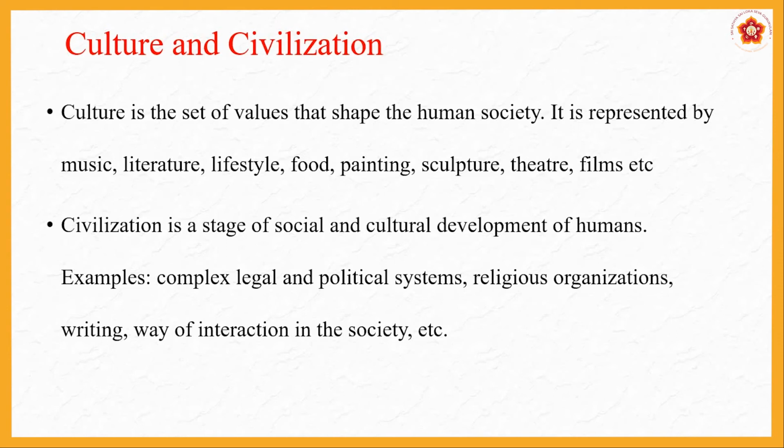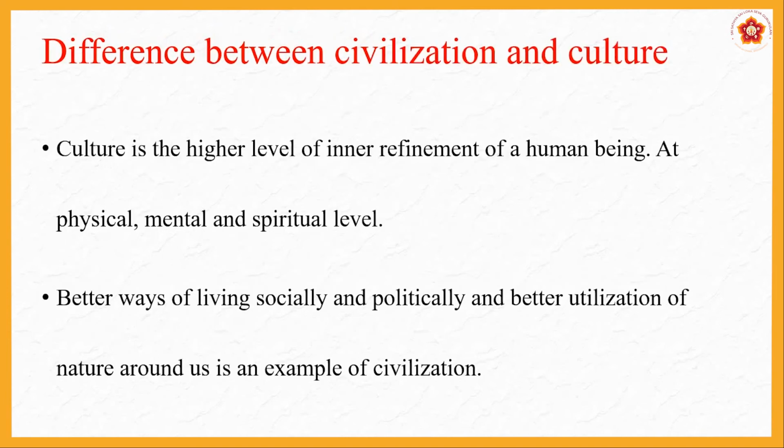Now, what is civilization? It is a stage of social and cultural development of humans. For example, complex legal systems, political systems, religious organizations, writing, which is a very important part of civilization, and ways of interaction in the society, etc. So through this culture, when people interact with each other, there are laws, there is communication. It all comes in the name of civilization.